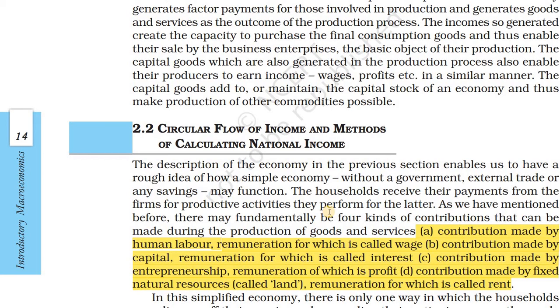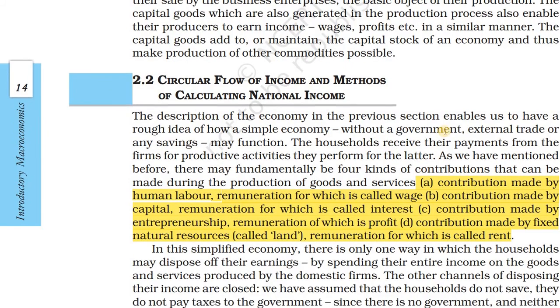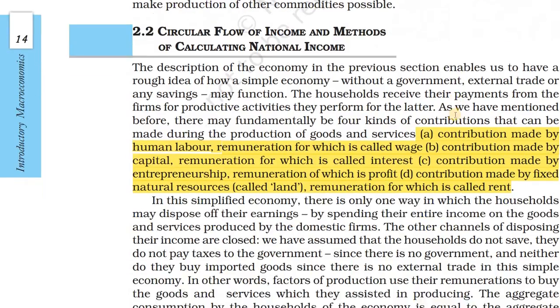Contribution made by entrepreneurs, they are getting some profit, for organizing all these things and assembling everything for production. And contribution made by fixed natural resource, that is land. For land they are getting rent. These are the main factors of production.